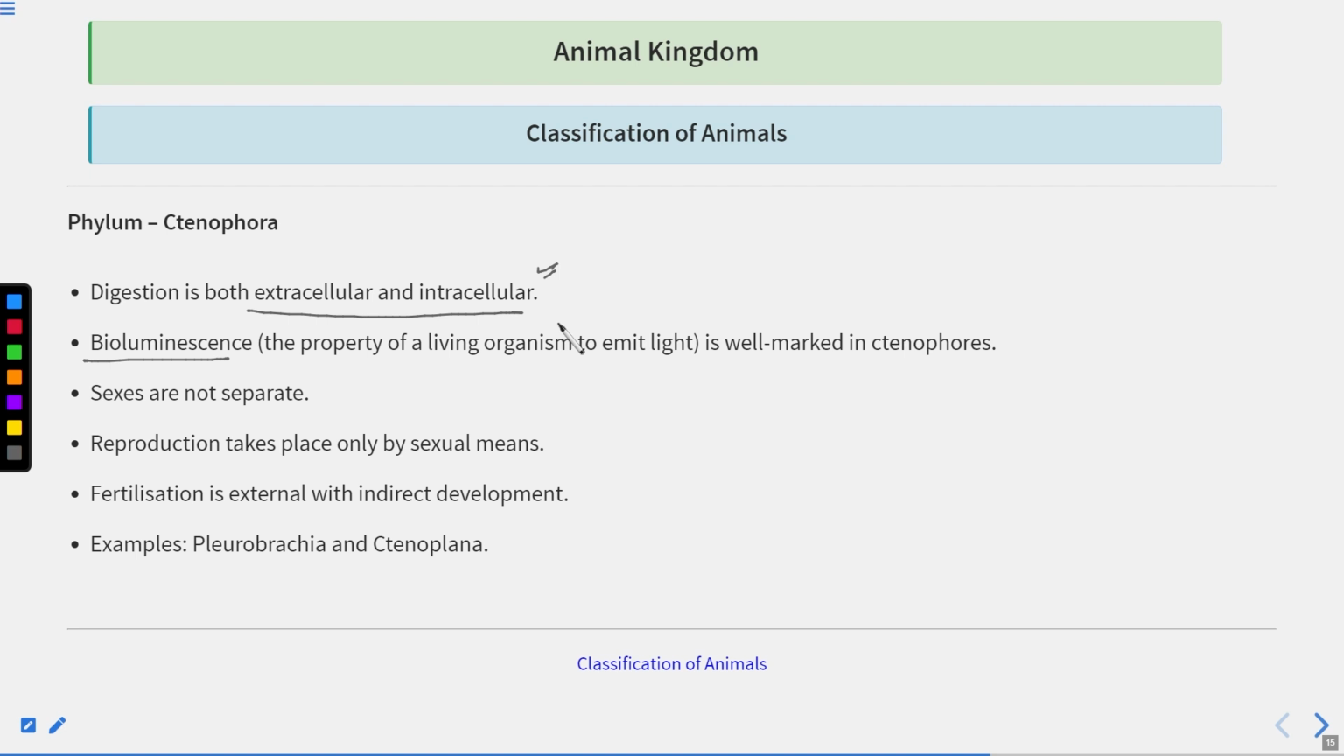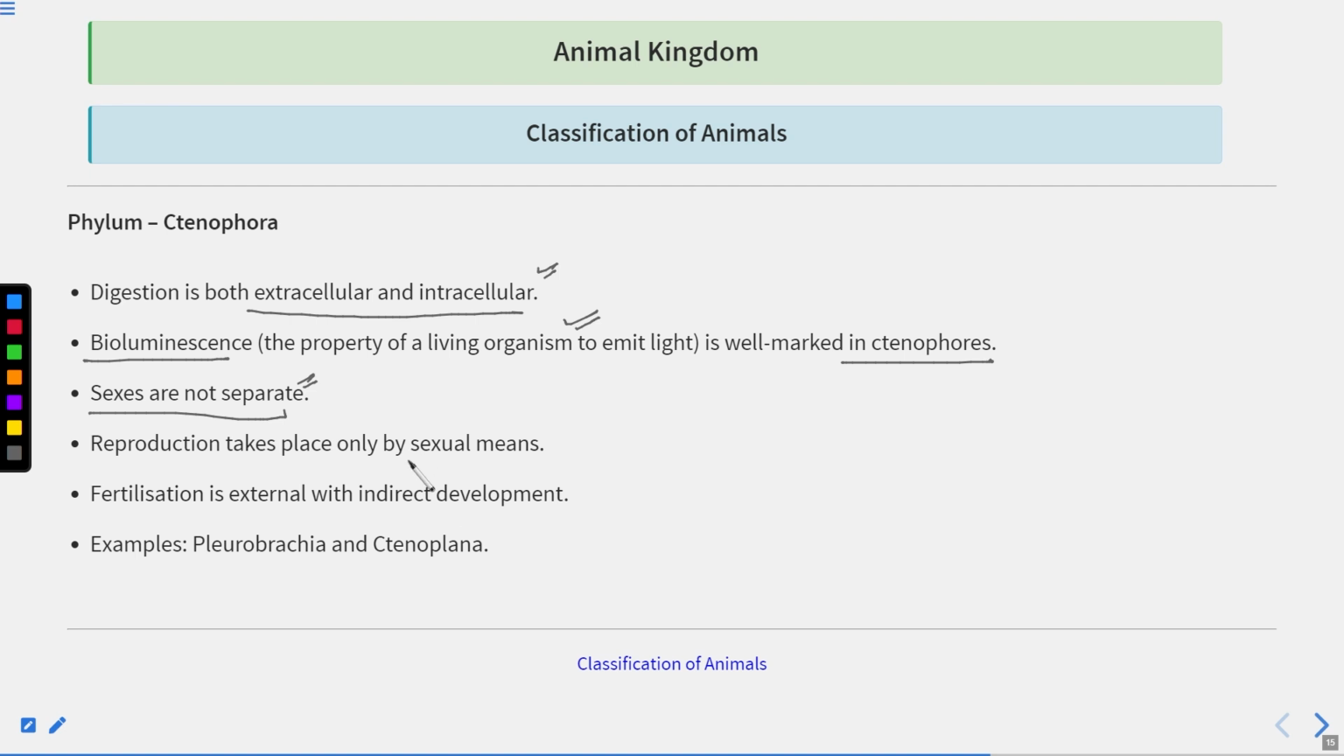Bioluminescence, the property of living organisms to emit light. They give light, and you can see them in the dark, that these are the Ctenophores. Okay, so it is well marked in the Ctenophores. Sexes are not separate, so they are again hermaphrodite. Both the sexes, that is the male and female, are present in the same individual.